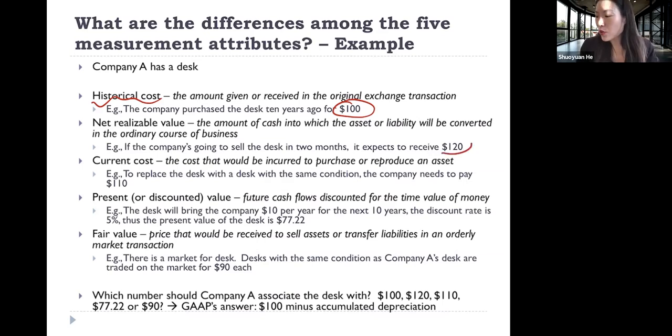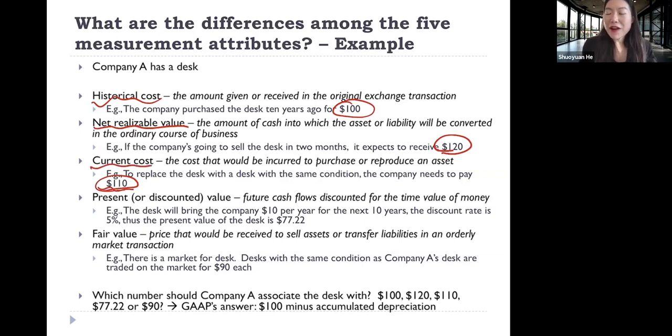And this $120 is called net realizable value. Also, supposedly, if I want to replace this desk with a desk in the same condition, I need to pay $110. Then this $110 is called the current cost.